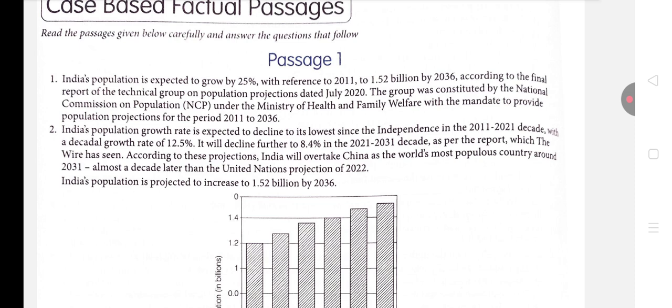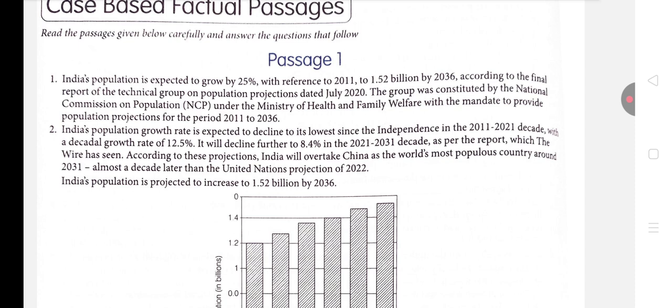Basically, when you are talking about decade, so decade is 10. Anywhere else, I'm just seeing if the passage has mentioned anything else about the UN. I don't think it is mentioned anywhere else.